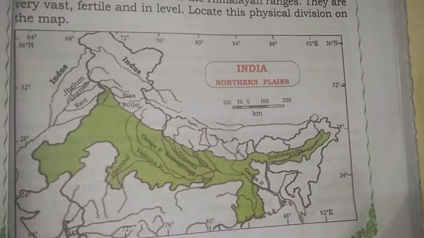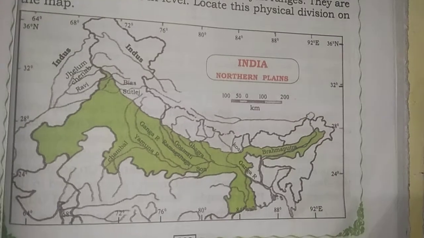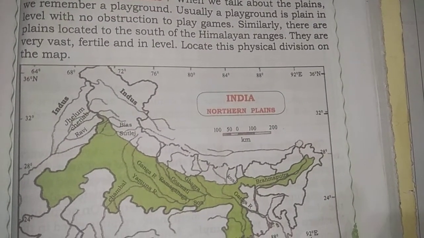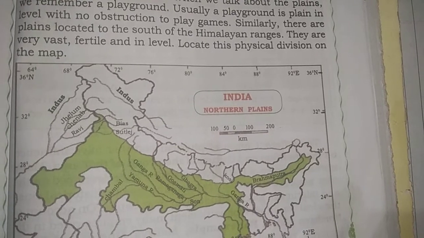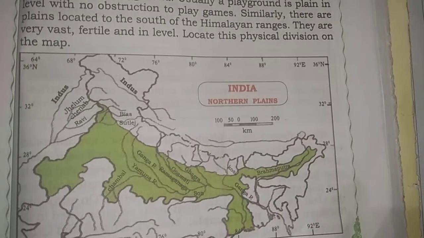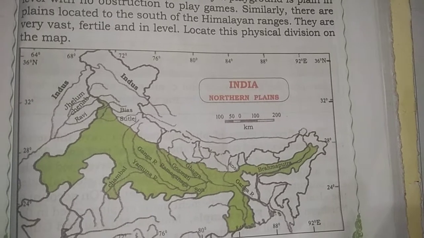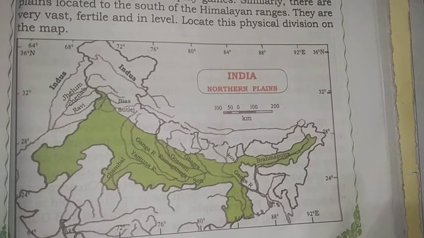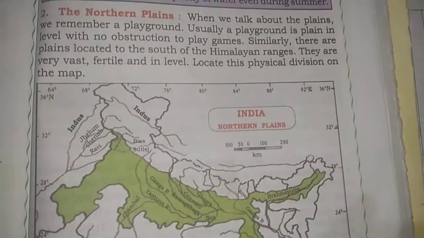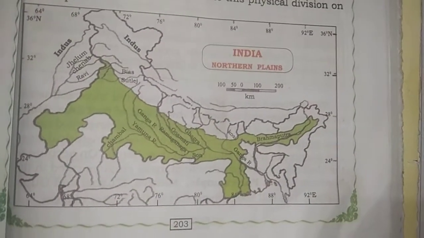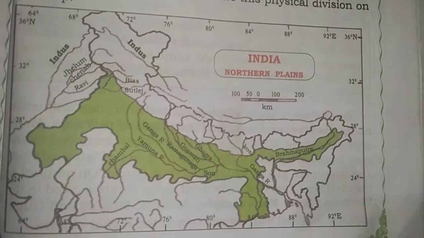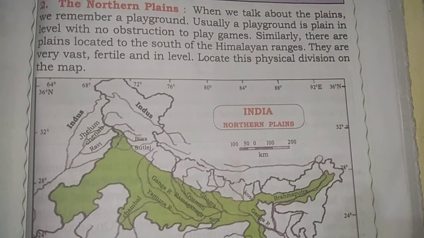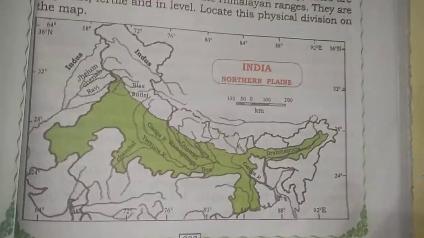The green color area represents the Northern Plains. They are very vast, fertile and level. This green color indicates the physical division of India, the Northern Plains.